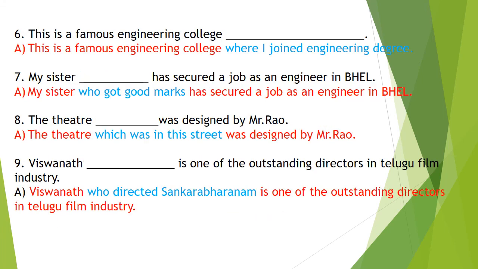Okay. Sixth one. This is a famous engineering college. Engineering college refers place. So we should use where. The blank is, we should write the concerned relative pronoun, relative clause. Where I joined engineering degree. This is a famous engineering college where I joined engineering degree.